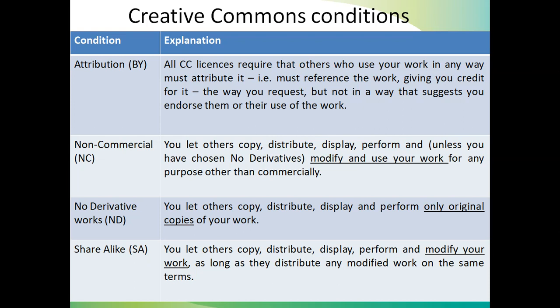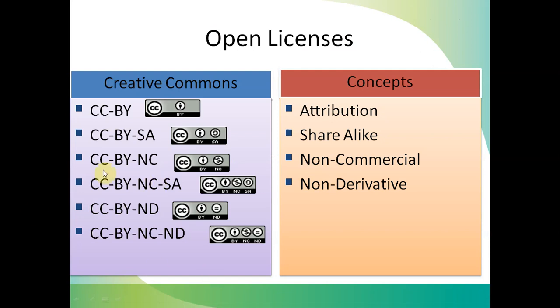Suppose I have given NC, so you can see here, CC by NC. CC by NC means non-commercial. So in that case, suppose I have generated any content and I have given this open license to my content.